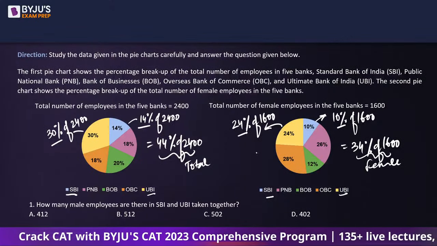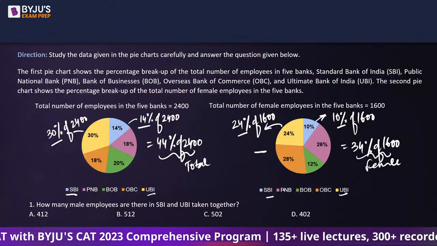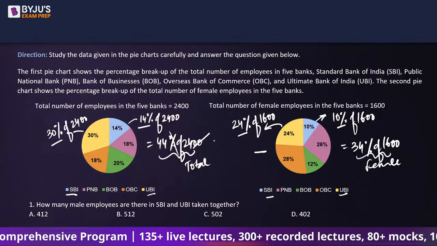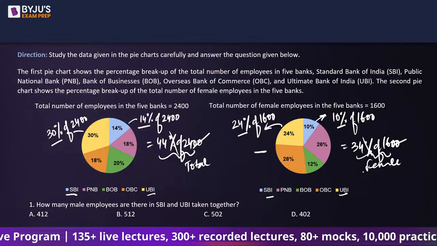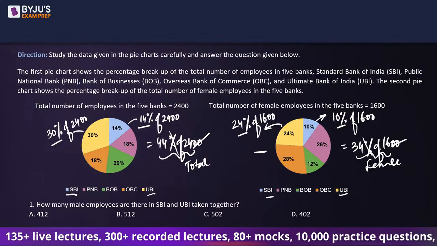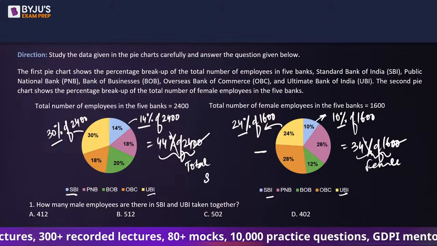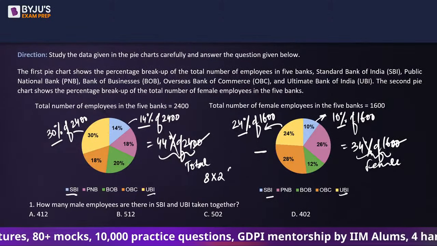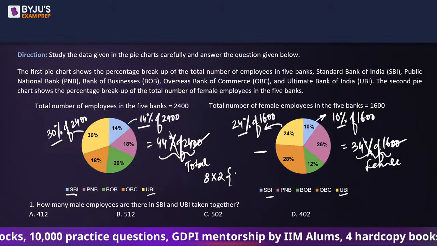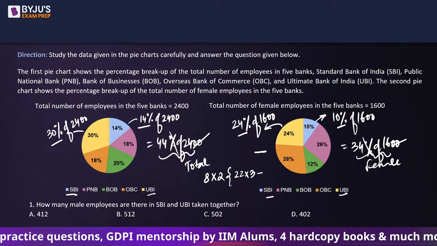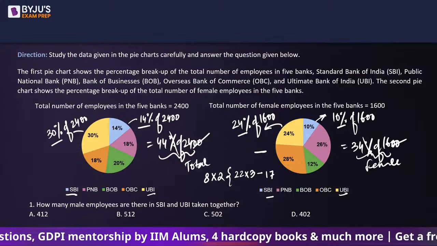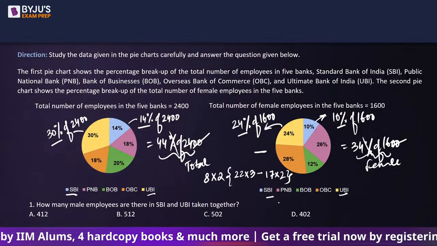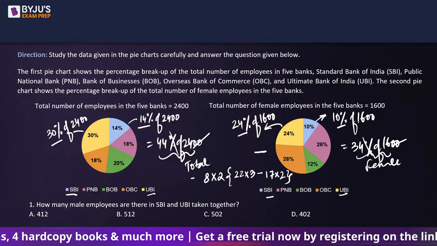So if you want male employees, what I have to do is subtract. So from here, I'll take out percentage with the 2 zeros. Then from 24 and 16, I'll take out 8 common. From 44 and 34, I'll take out 2 common. And we'll be left with 22 into 3 minus, this is going to be 17 into 2. So my answer should be in the table of 16, isn't it?